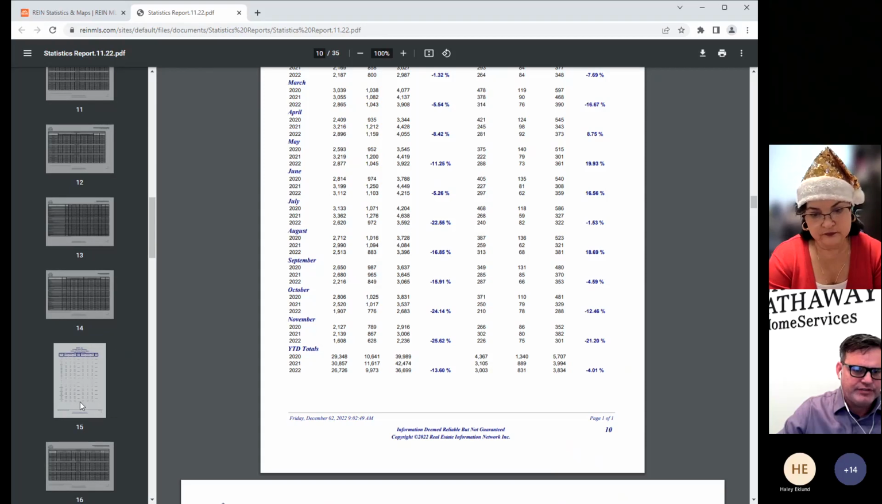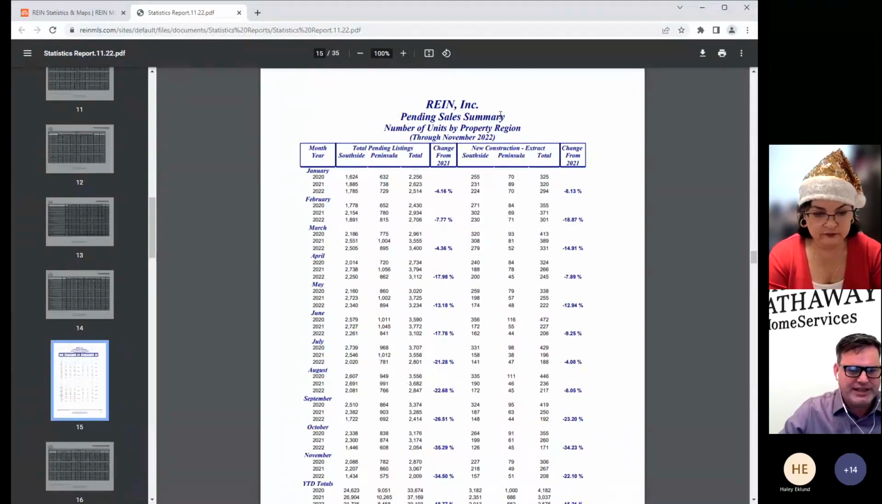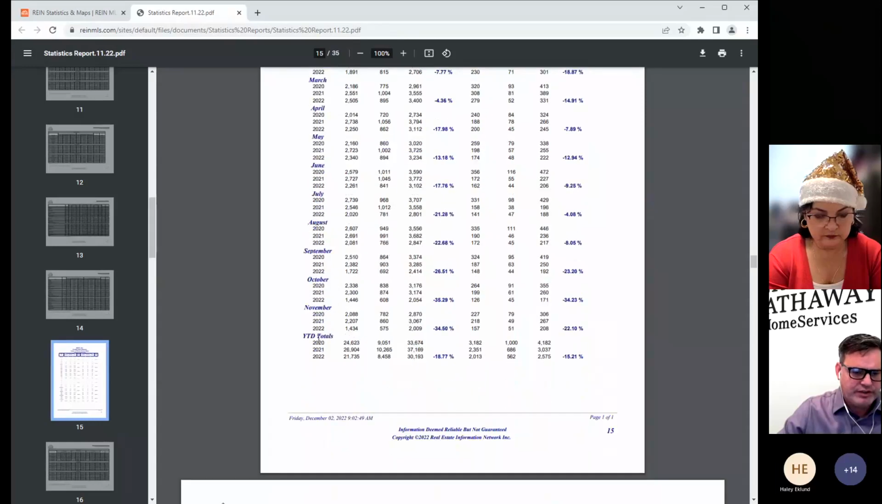I'm going to jump here to page 15. This will give you your pending sales report. So if we go down here, year-to-date totals, you can see that we were at 24,623 and 9,051 for a total of 33,674. Increased in 2021 to 37,169 and down 30,193, or an 18% drop, 19% drop year over year from there. However, not a 19% drop from 2020. And we know that 2021 was the most outstanding year.